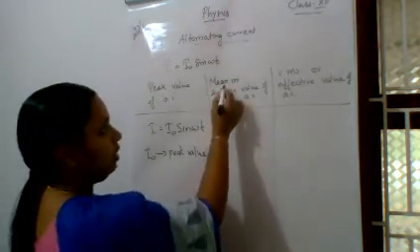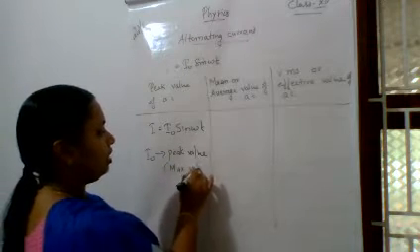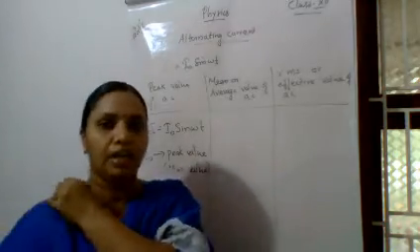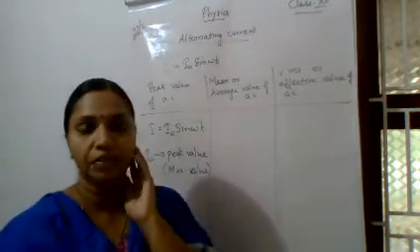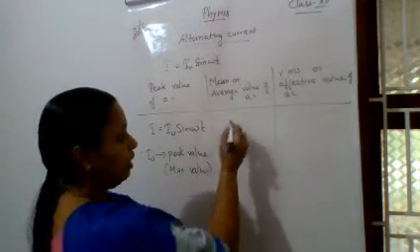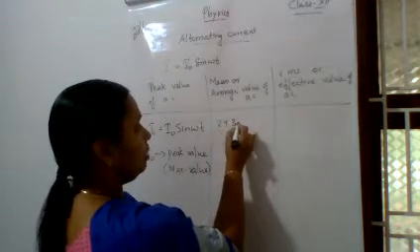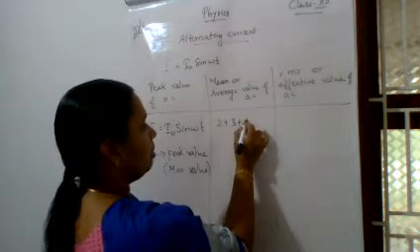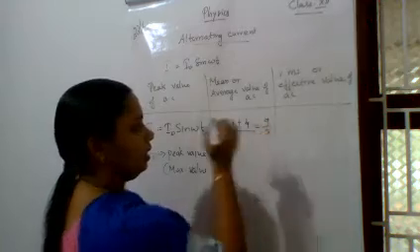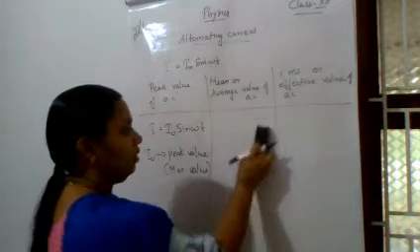Next we have to go for the mean value. Peak value is the maximum value of AC. Next is mean value or average value and RMS value or effective value. So mean or average, you know the numbers we are calculating. What is the mean value or average value? If we are having three numbers like this, the sum is divided by 3. So it is 9 by 3. For numbers, we are finding out the mean value or average value like this.